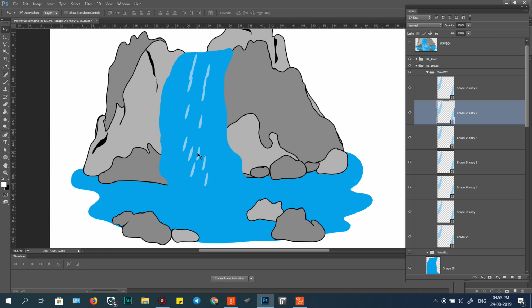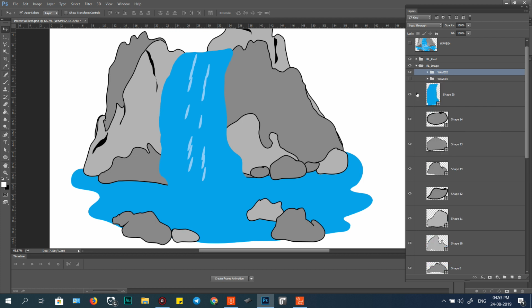Okay, slow down, slow down. Control S. Okay, I have another well, so like this. Okay, and I use 5 frame, 7 frame, and another one like that.